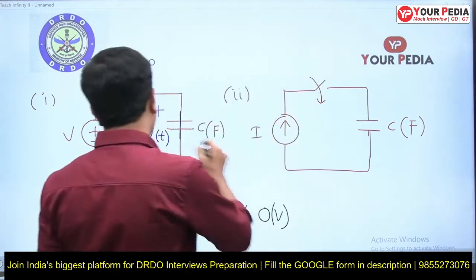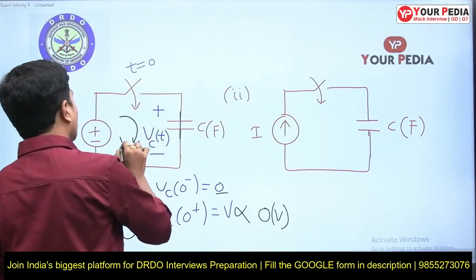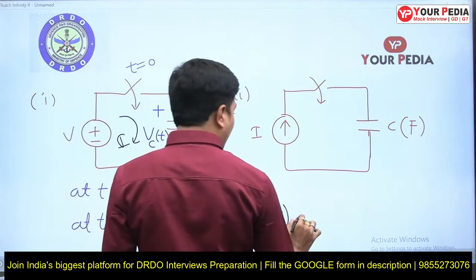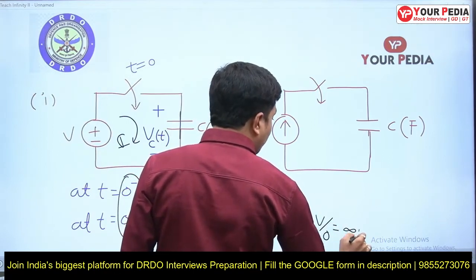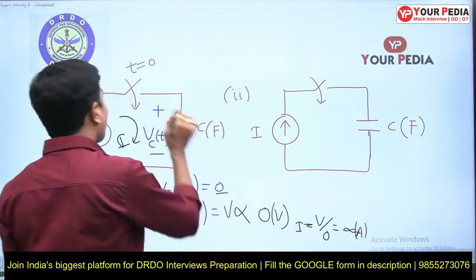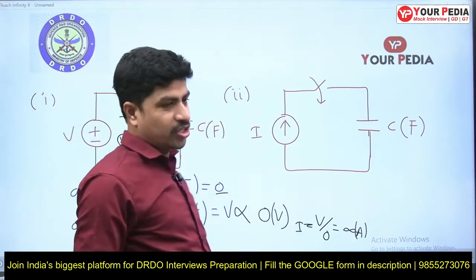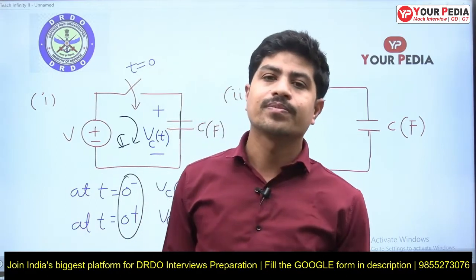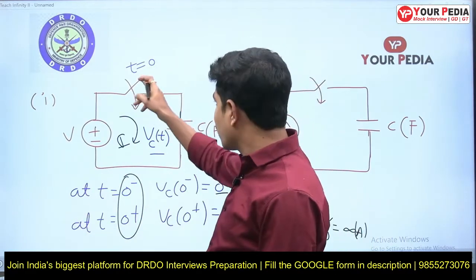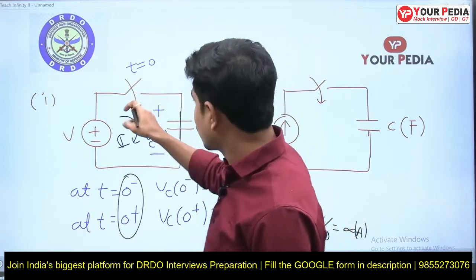Then how much is the current that is flowing? I is equal to V by 0, which is infinite amperes. Means a spark will happen and the capacitor and voltage source both will be damaged. Actually, I can say no spark will happen at the switch, because we are not opening the switch, we are closing the switch.